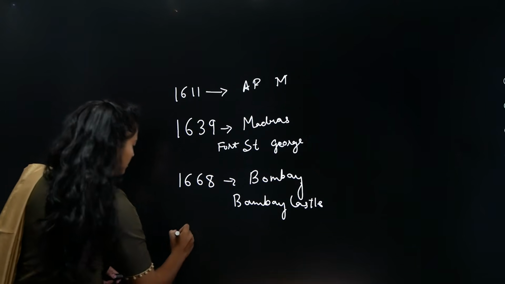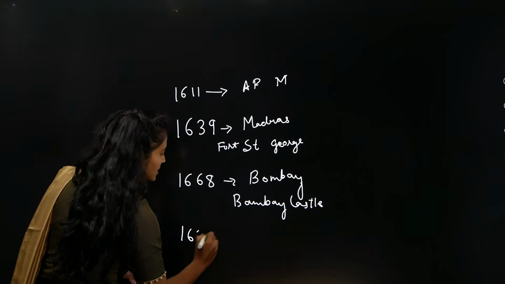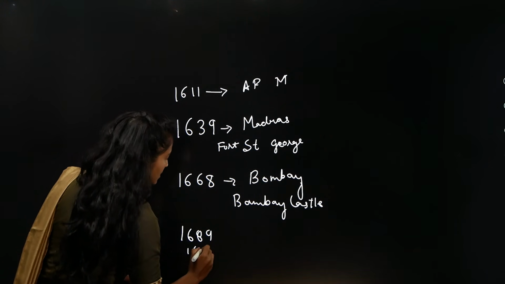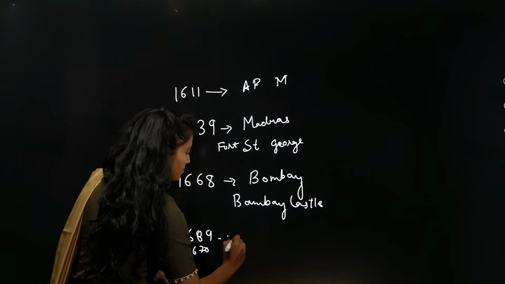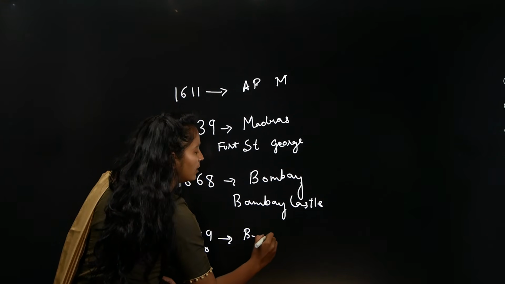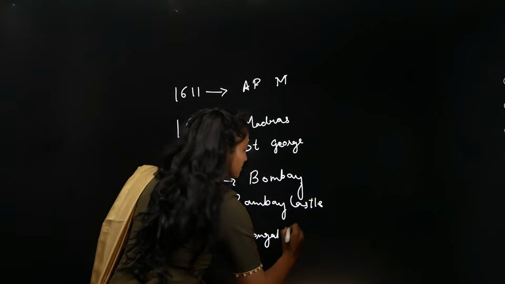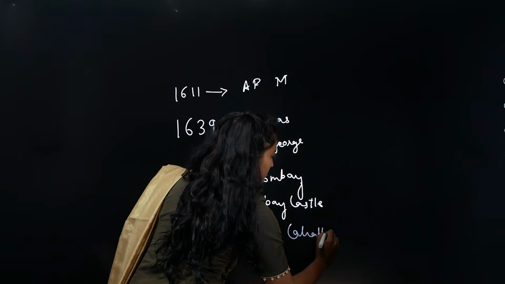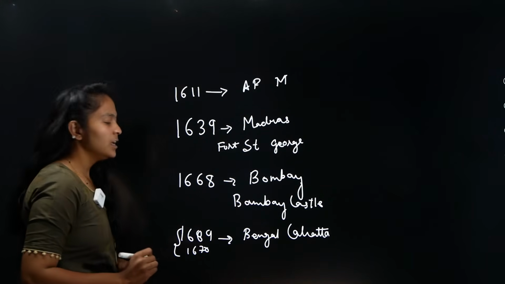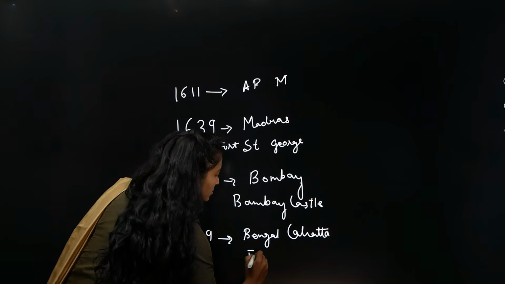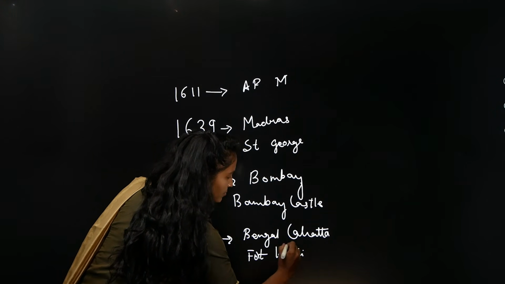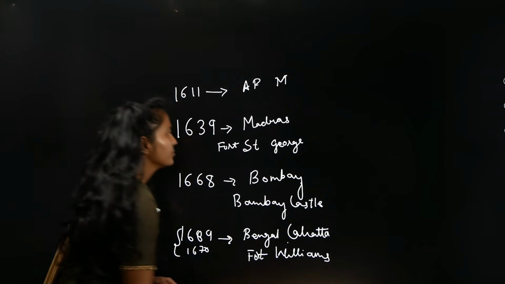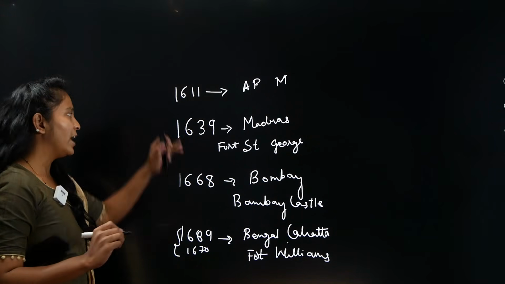And then in some books it's 1669 and in some books it's 1670, and that was in Bengal, basically Calcutta. This is Fort William. So please understand why only these three.